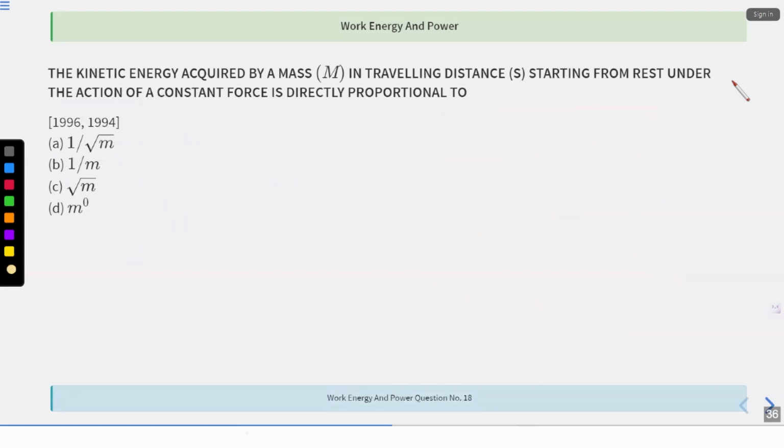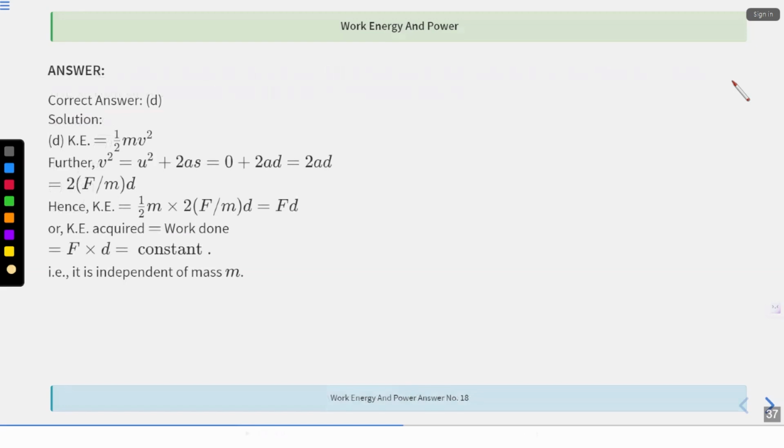Okay. Now this question has come in 2 years, that is 1994 and 1996. Fine. So pay attention. The kinetic energy acquired by a mass m in traveling distance s starting from rest under the action of a constant force is directly proportional to... Very complex.